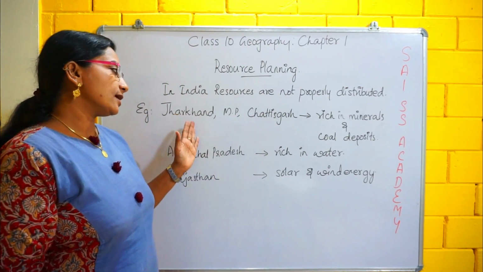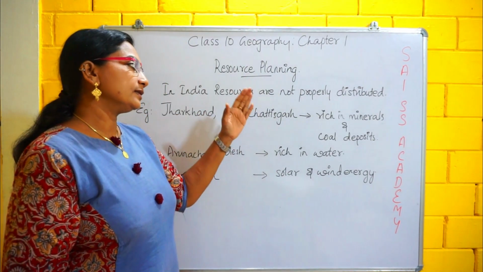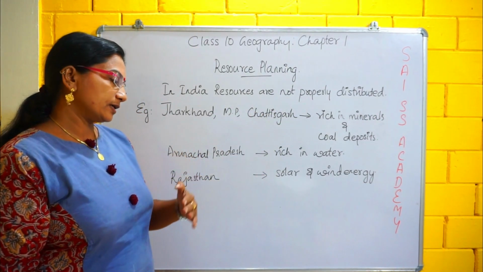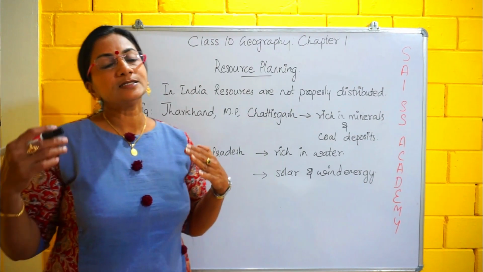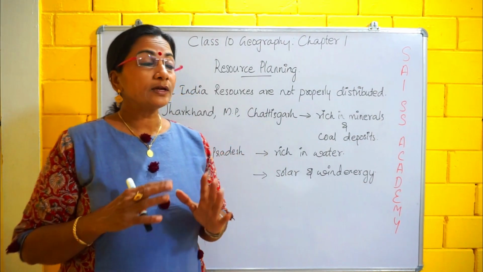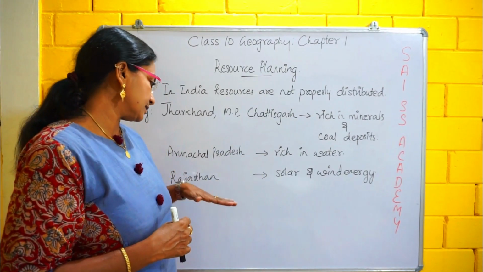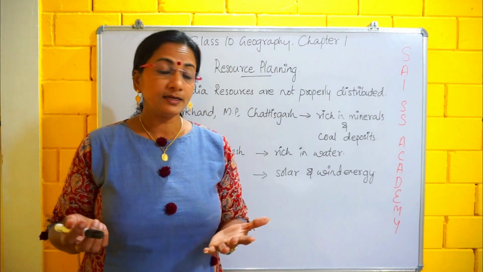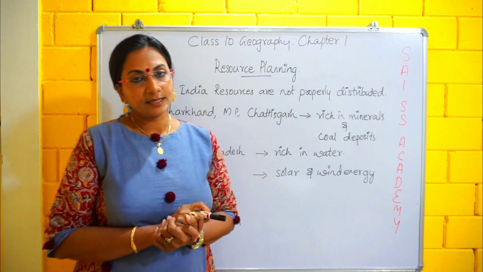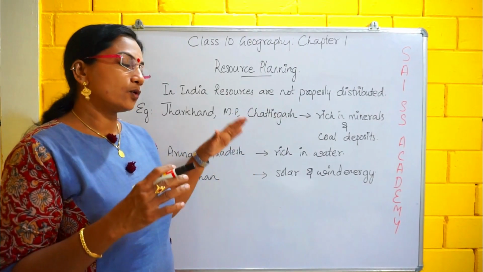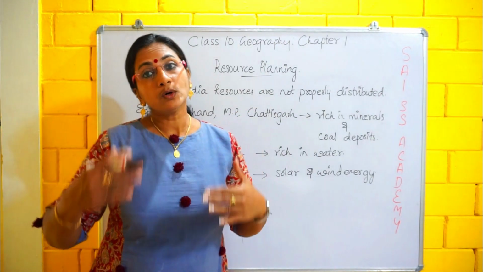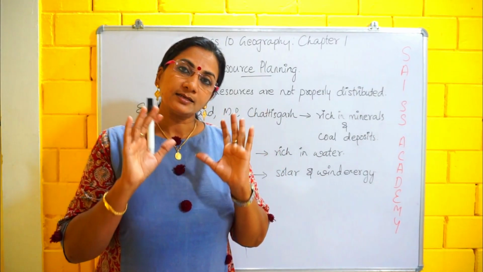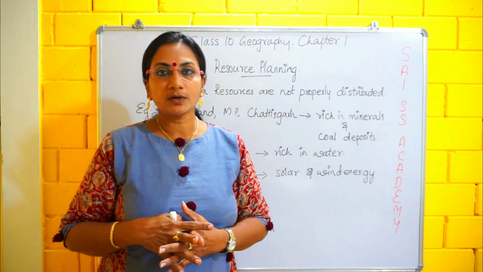That means Jharkhand, MP and Chhattisgarh are rich in minerals and coal deposits. Arunachal Pradesh has an abundance of water, but lacks infrastructure. Rajasthan has an abundance of solar and wind energy, but lacks water. Got it? That means almost no state in India has everything. Some regions have sufficient resources, but some regions have a shortage of resources.